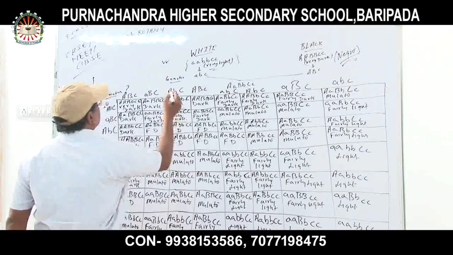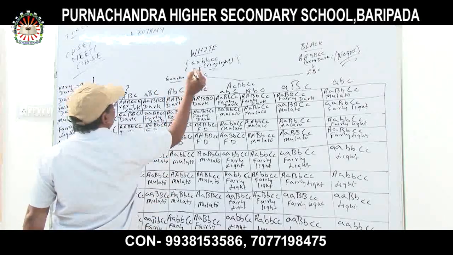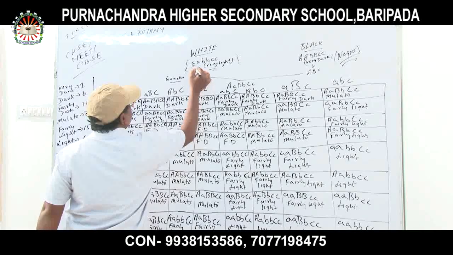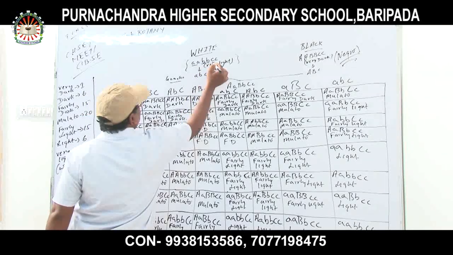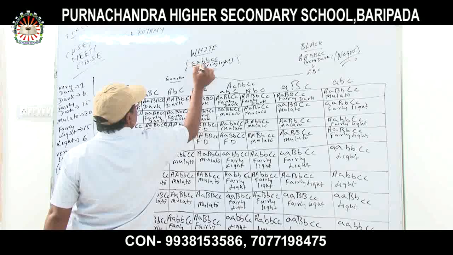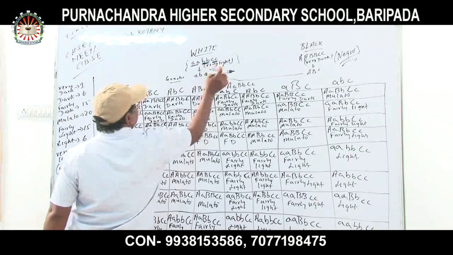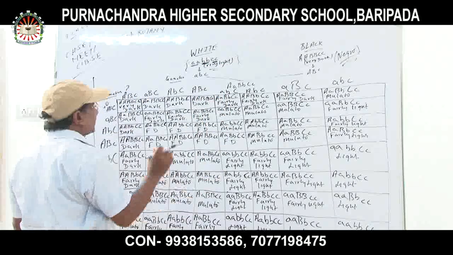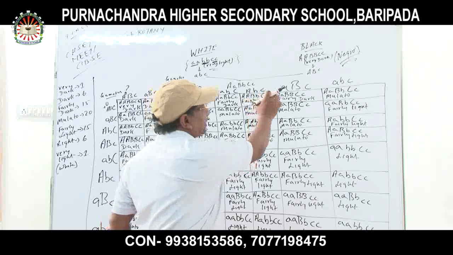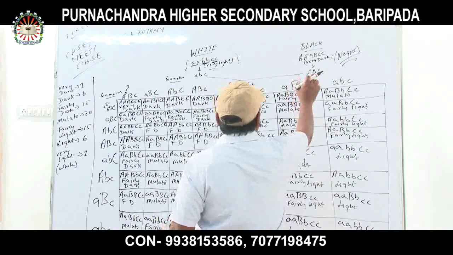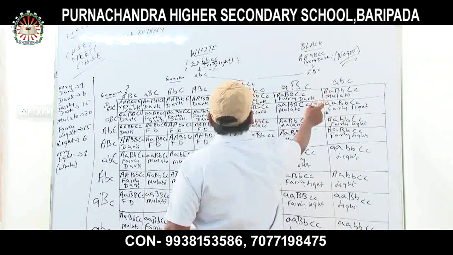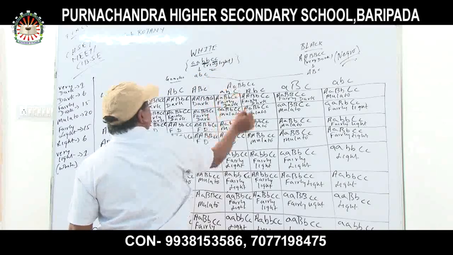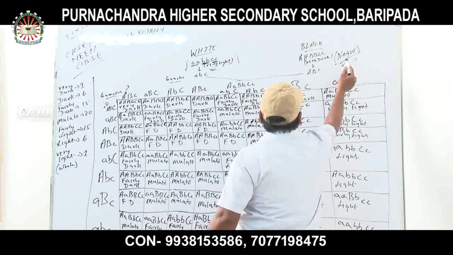First, I take the genotype of very light as small a, small a, small b, small b, and small c, small c. These are the traits included under very light. And capital A, capital A, capital B, capital B, and capital C, capital C are very dark, that is Negro. The phenotype here is very light, and here the phenotype is Negro.